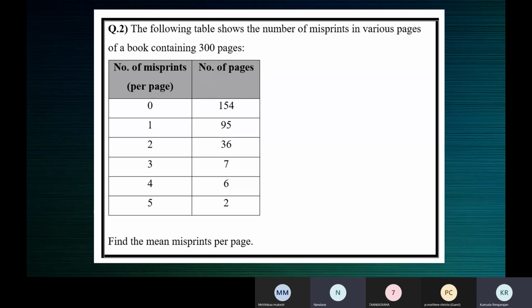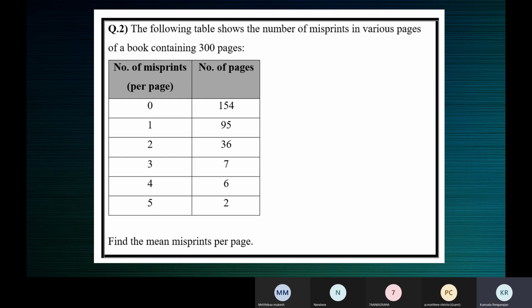Now the following table shows the number of misprints, wrongly printed words, in various pages of a book containing 300 pages. This is tabulation of data.